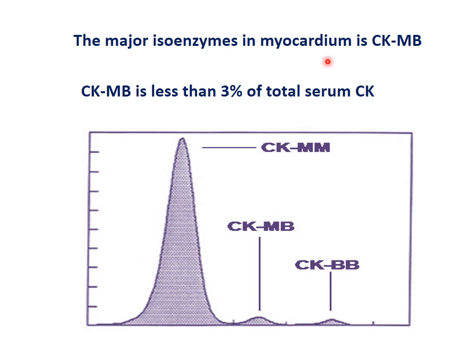The major isoenzyme in myocardium is CPK-MB. It is the second isomer. It has an important role in myocardium. CK-MB is less than 3% of total serum creatine kinase. So CK-MB is only 3% of the total CK. You can see CK-MM here. CK-MB is only a little bit, and CK-BB is also very small.